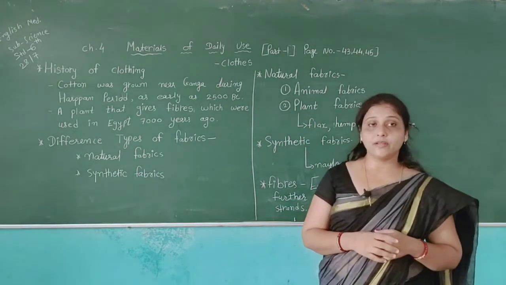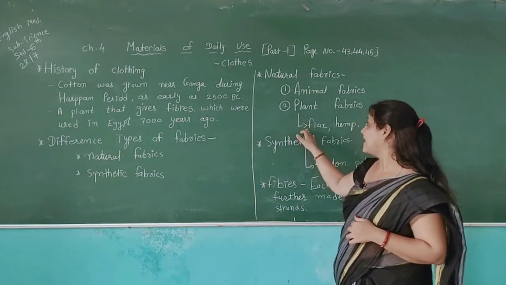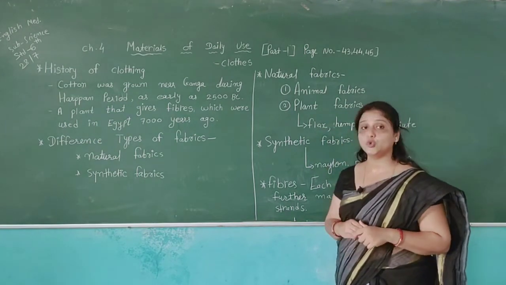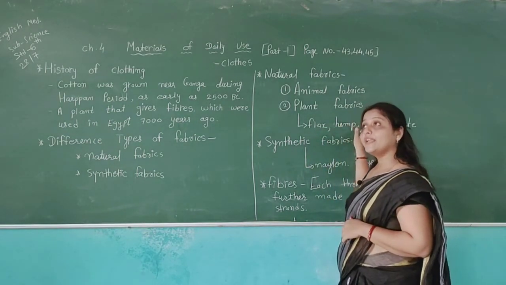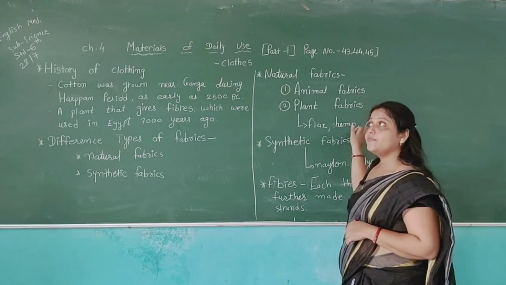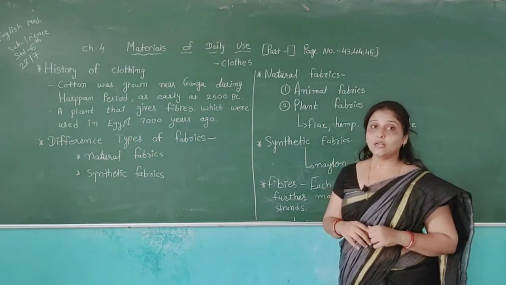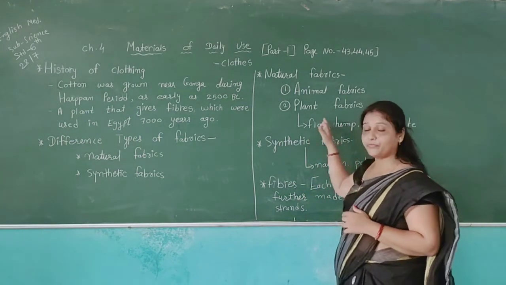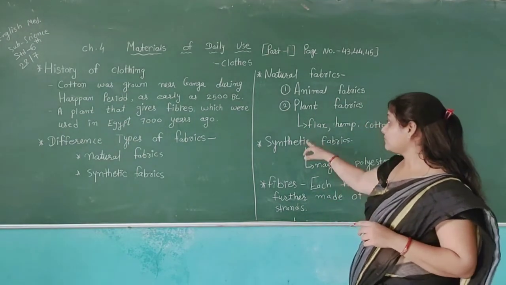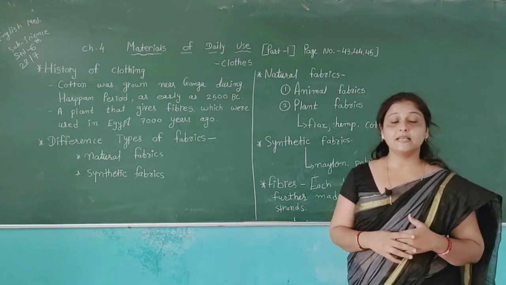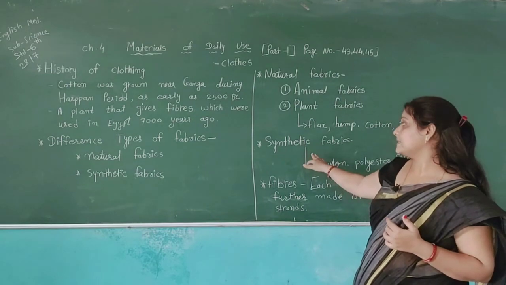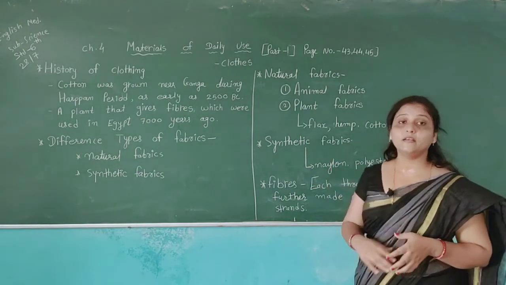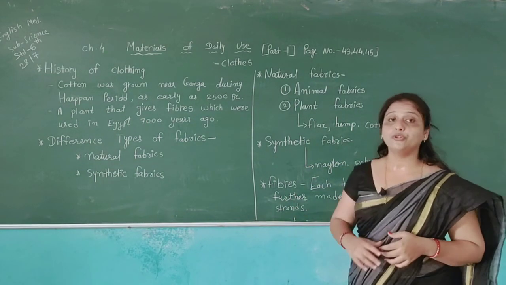Then after, in natural fabrics, for example in plants, flax, hemp, cotton, jute. In cotton and jute, we can also see different types of toys and dolls are made from the cotton. Then after, synthetic fabrics, which we can see this type of fabrics made in companies. Then after, about the fiber.